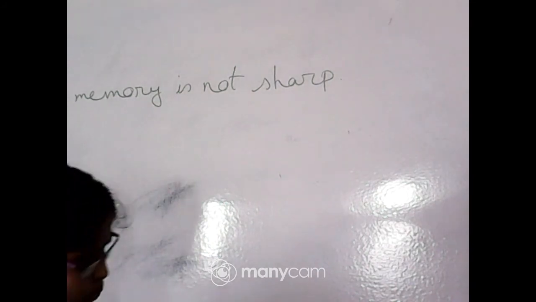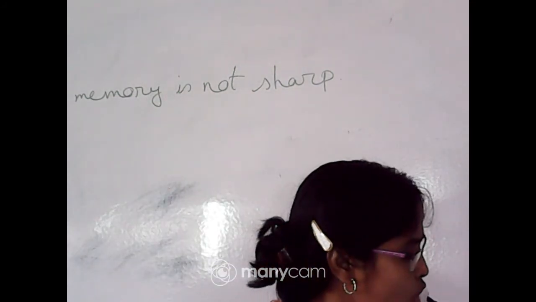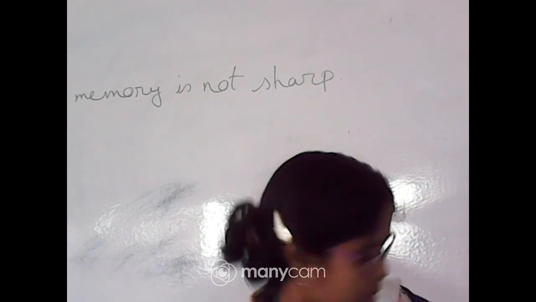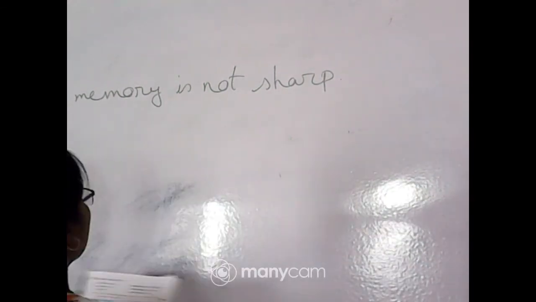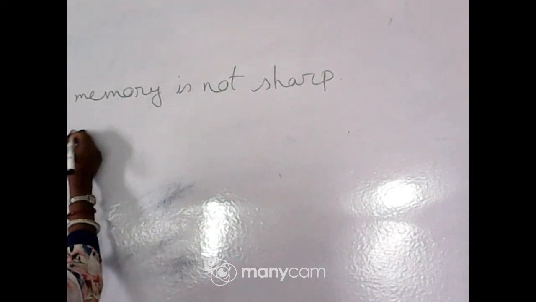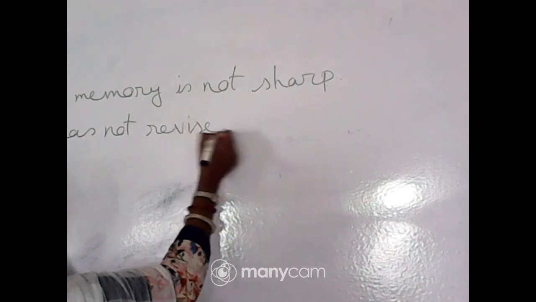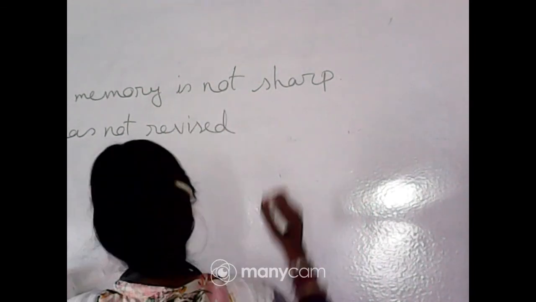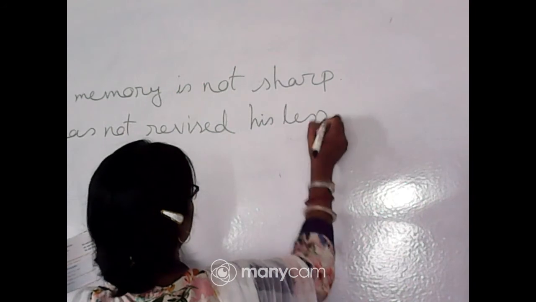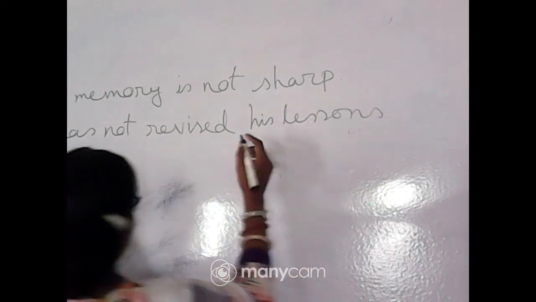Ma'am, book, what is? Shubhashree Karmakar, what happened? Page number 9, okay, page number 9. Number 2, he has revised his lessons thoroughly. So, he has not revised his lessons thoroughly.